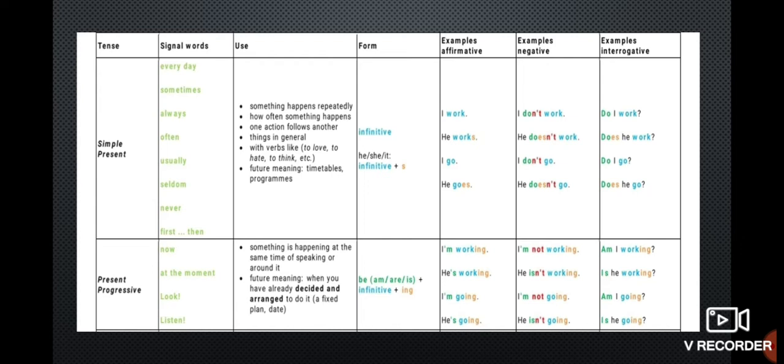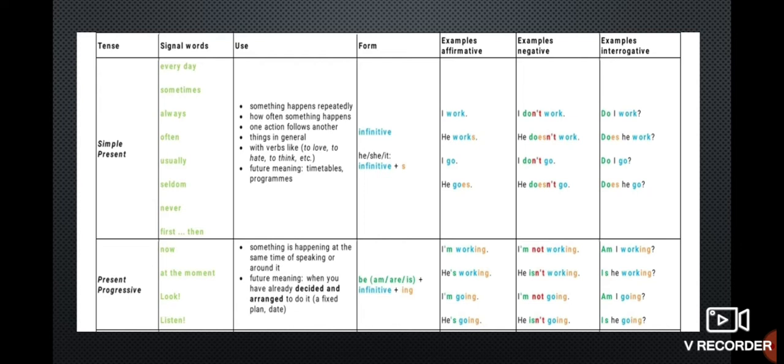Now let us discuss present progressive or present continuous. Mostly they start with now, at the moment, look, listen. When an action is continuing at the time of speaking, here you can use present continuous.